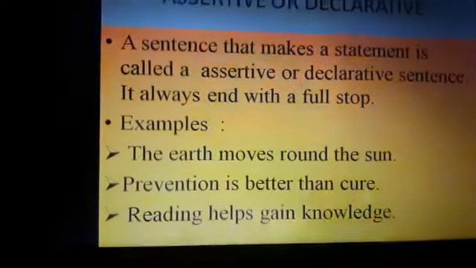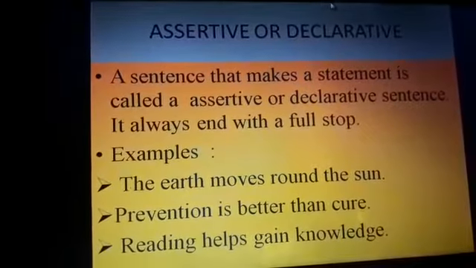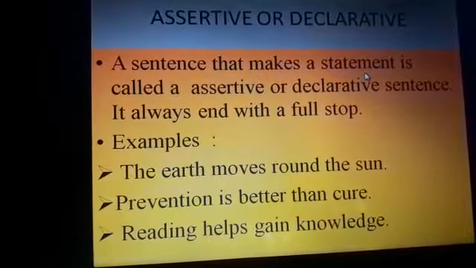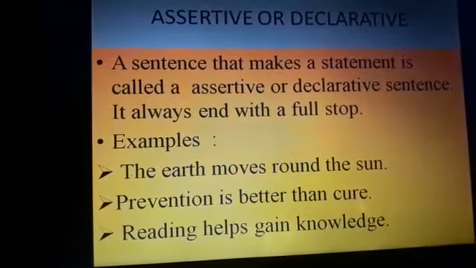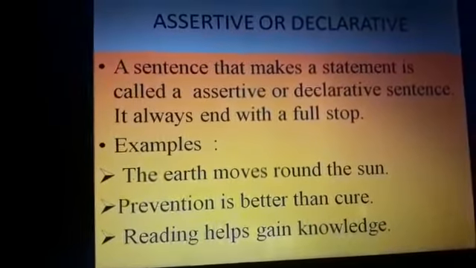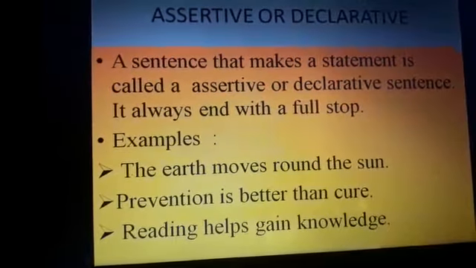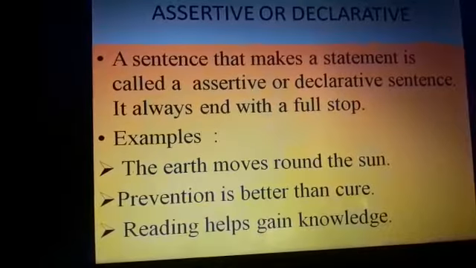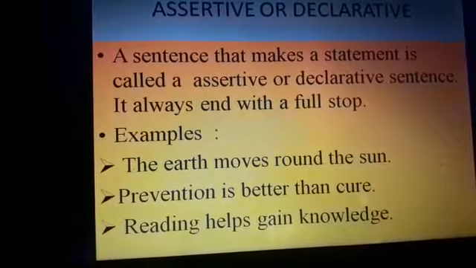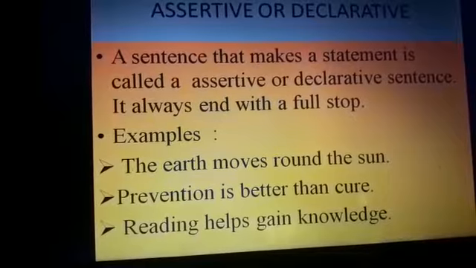Let's revise individually in brief. First, an assertive sentence makes a statement. These are facts which we cannot change, so they are called assertive or declarative sentences. For example, the earth moves around the sun. This is a fact and we cannot change it. So it is a declarative sentence. Assertive sentences are those which state something, which declare something, which state facts.